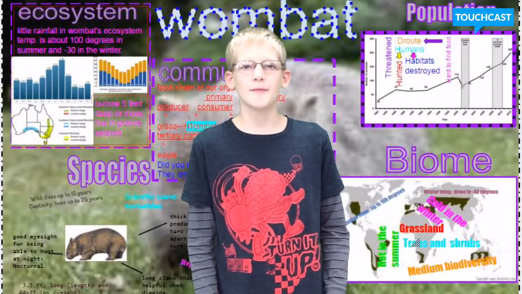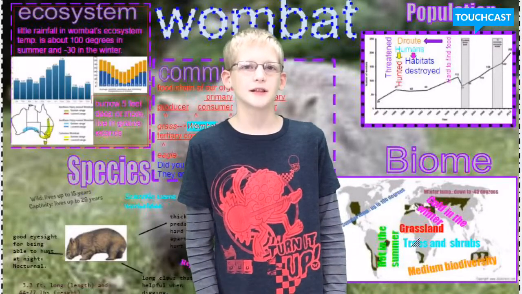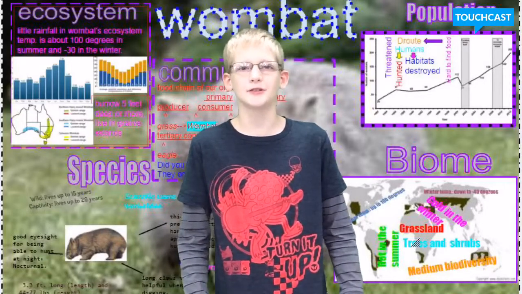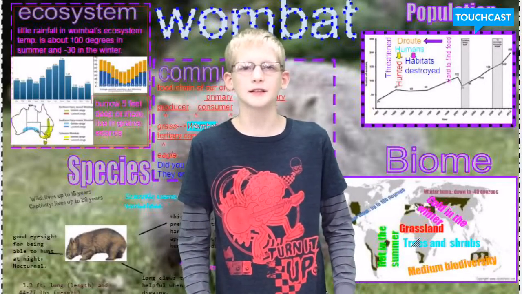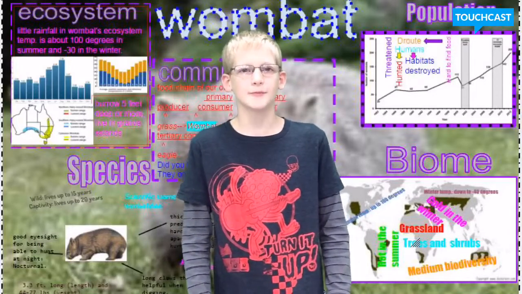Did you know that a wombat is a herbivore? They only eat grass and flowers. An interesting food chain for a wombat is that the producer, which is grass, gets eaten by a wombat, which is eaten by a fox, which is eaten by a wolf.